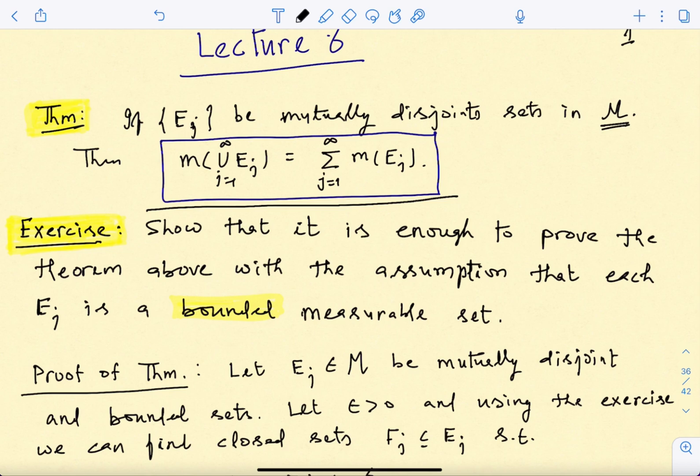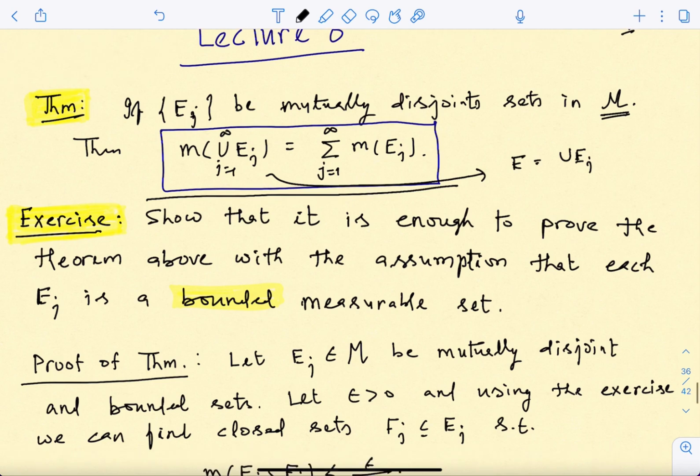If I look at the union, we will always refer to it as E. The measure of the union, I am able to write M here because I know that if the E_j are measurable, then their union is also measurable. These are small details you should keep in mind. So M of the union is exactly the sum of the measures of each E_j.